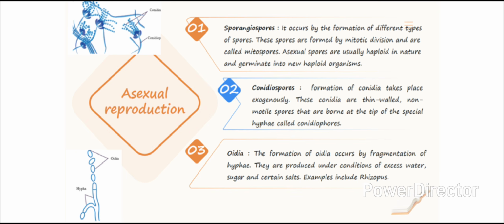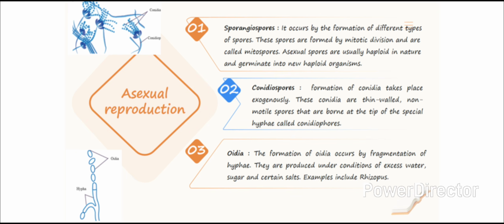Coming to asexual reproduction. It occurs by the formation of different types of spores. These spores are formed by mitotic division and are also called mitospores. Asexual spores are usually haploid in nature and germinate into new haploid organisms. First one is sporangiospores. They are formed in sporangia at the tip of special hyphae called sporangiophores. Numerous sporangiospores are present in the sporangia and are released by the rupture of sporangia.